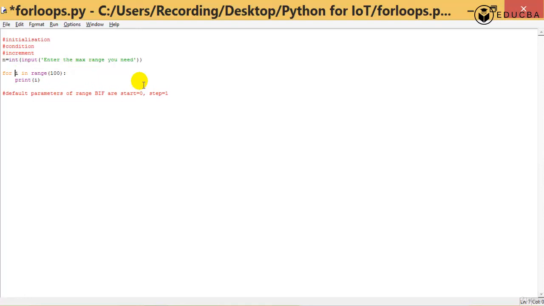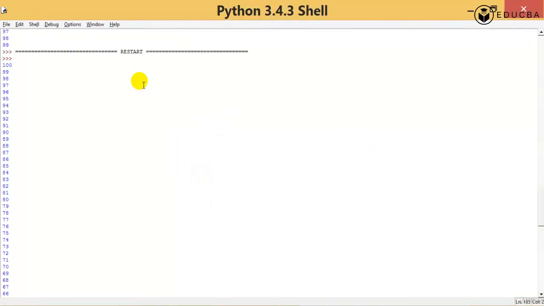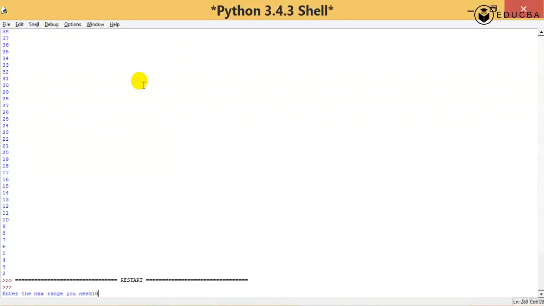Then for i in range, I should not say just n, but n plus 1, because I need even n, and n plus 1 is going to be exclusive. If I just said n, n would be exclusive. If I just print this much for now, it's going to ask me the maximum range, and if I say 100, it's going to print from 1 till 100.